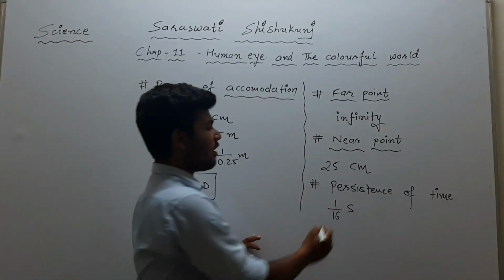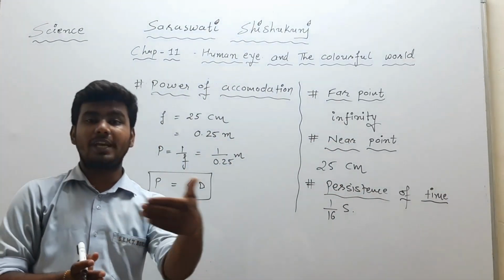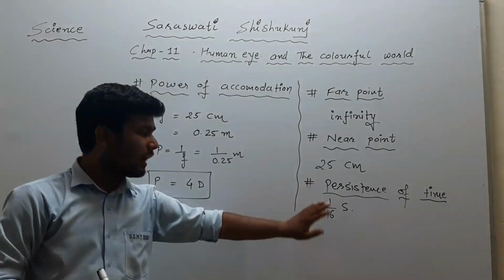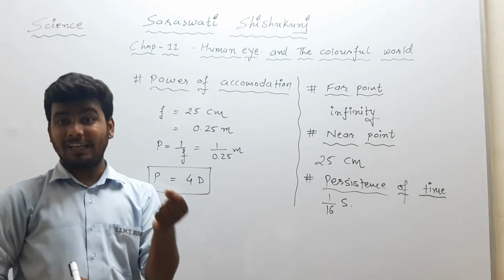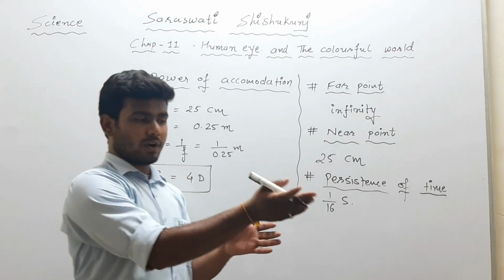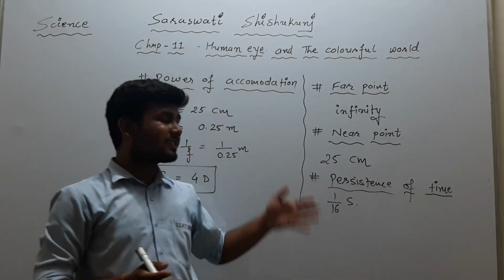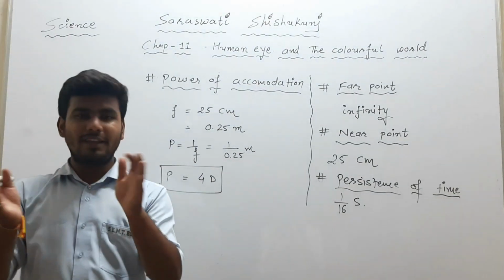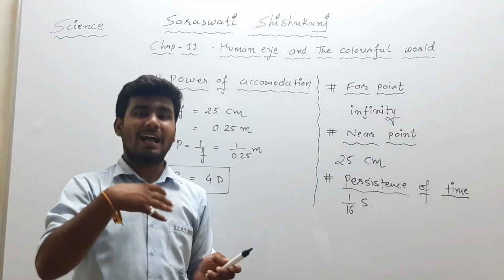Again, persistence of time is the ability to focus on an object and to see it clearly. And for a healthy human, that time is 1 upon 16 second. In that time we are able to focus on the object and see it clearly, and that's the reason our persistence of time is very less. So as we are continuously moving here and there, we never feel the need to focus on every object. Our eye is doing that automatically.